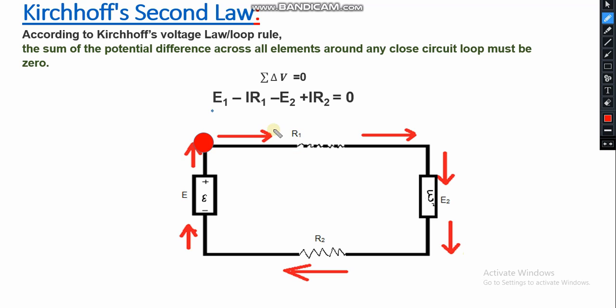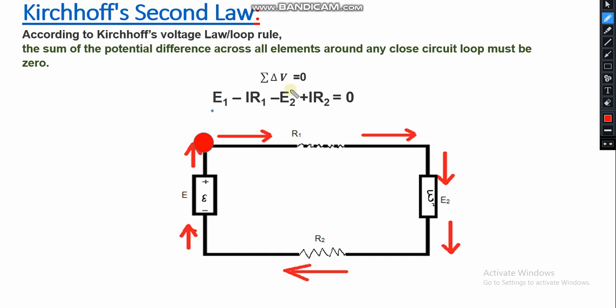Now this is the definition you should keep in mind. When going from higher potential to lower potential, the voltage change is minus, and again from higher potential to lower potential it is minus, and from lower potential to higher potential the difference is plus.